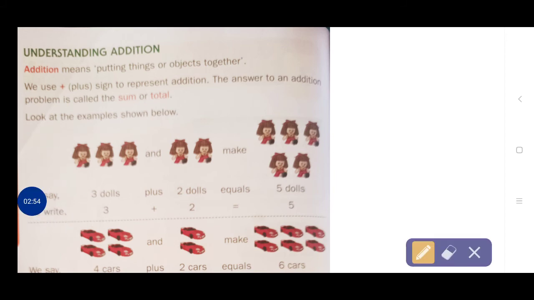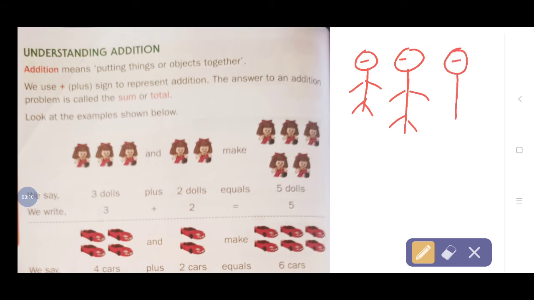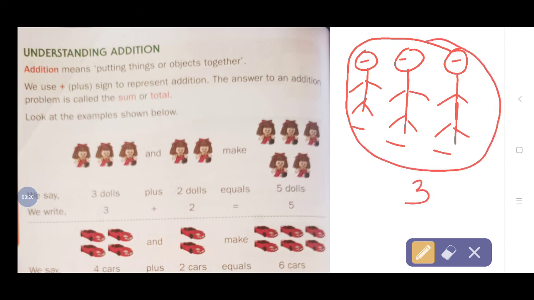I'll write here. For example, I'll draw one diagram, once you see. This is one person. This is one person. This is one person. Now you say that putting together means 1, 2, 3. How many members are there here? Total 3 members, like this. So addition means putting things or objects together. You can keep all in one place. That is called addition.